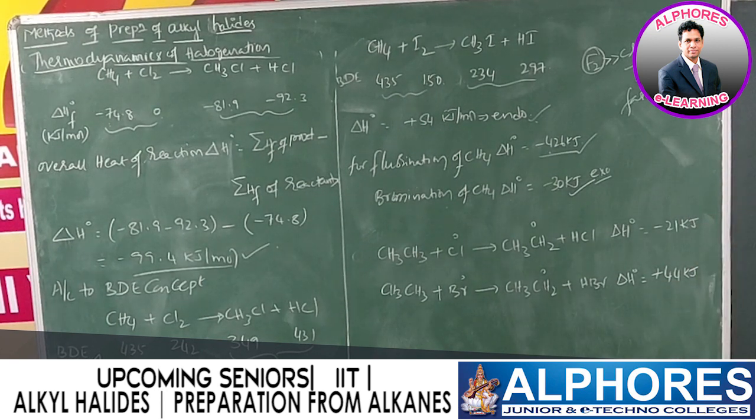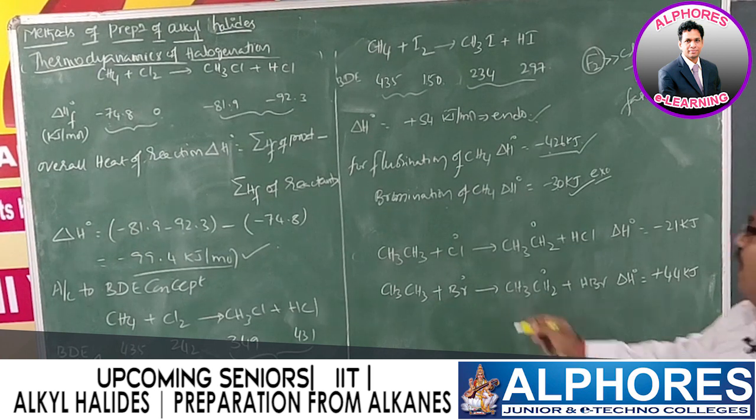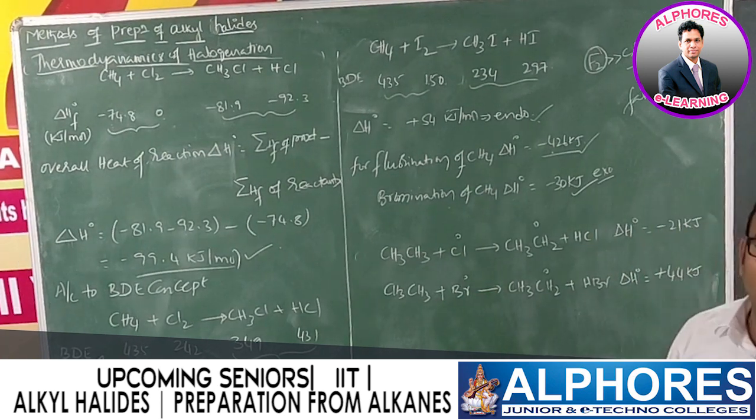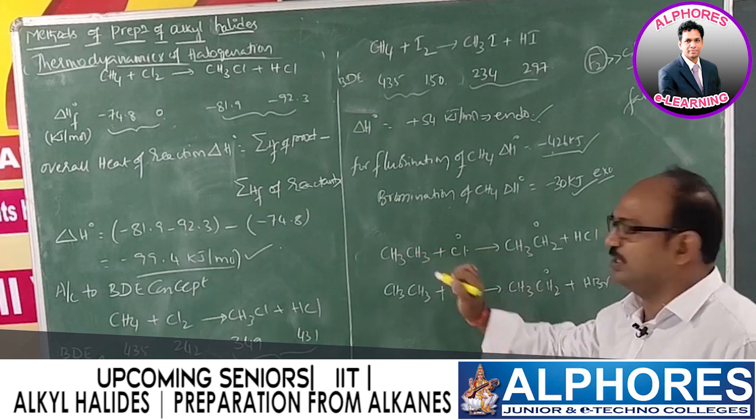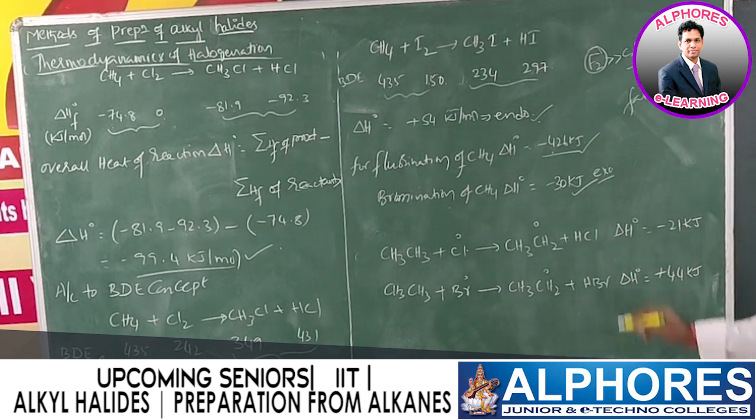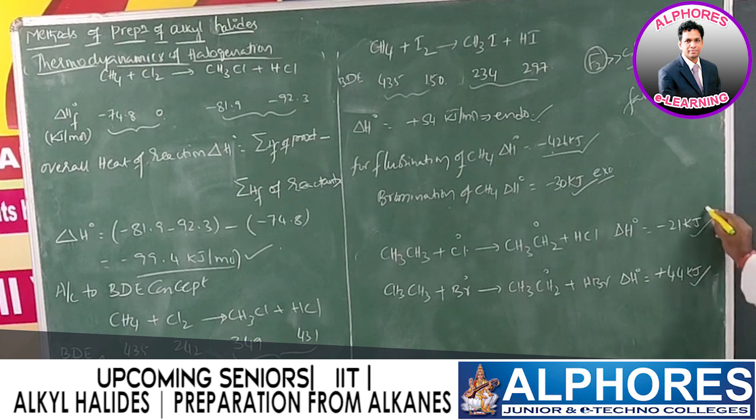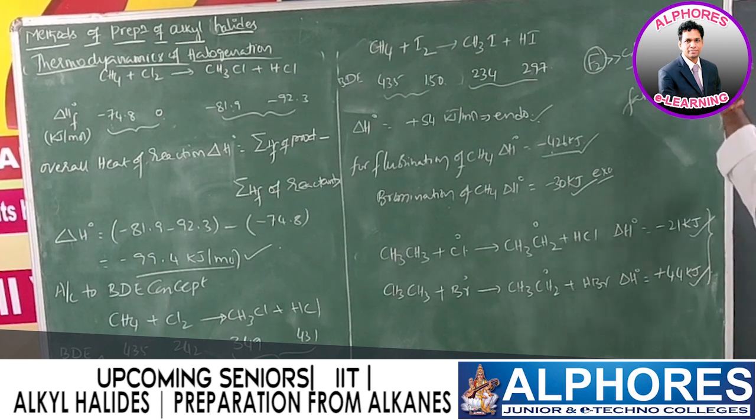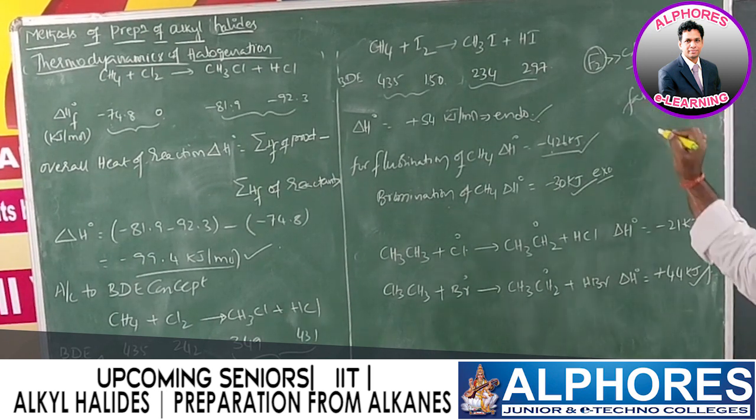Now, why is chlorination fast and bromination slow? Because after formation of chlorine radical and bromine radical, abstraction of hydrogen from alkane, that reaction, if you observe the delta H values, for chlorine it is minus 21 kilojoules, and for bromine radical it is plus 44. This is evidence for why bromination is slow, whereas chlorination is fast.